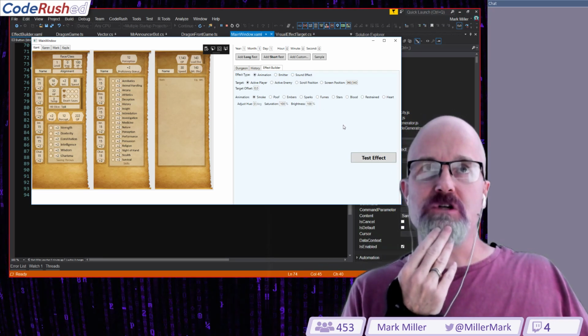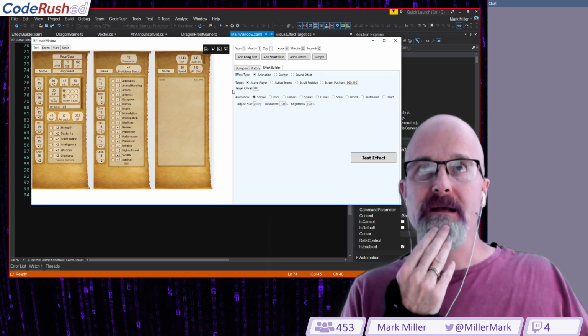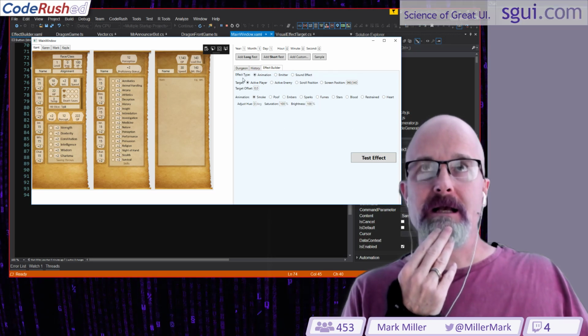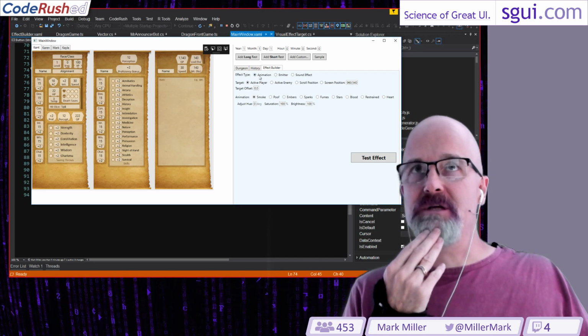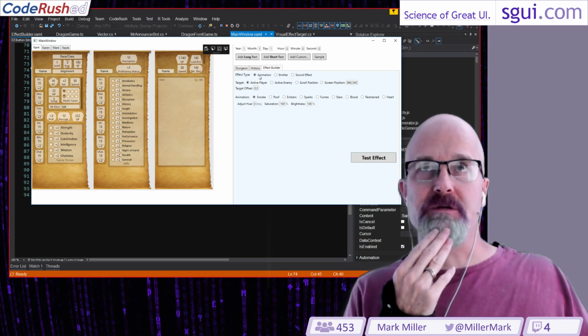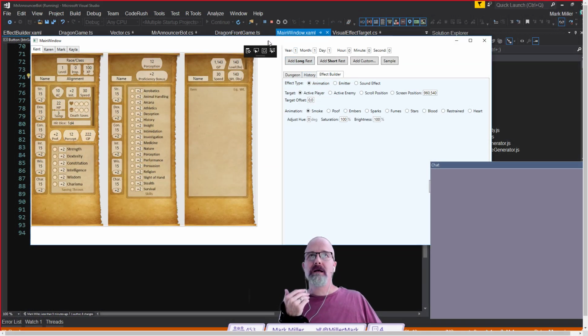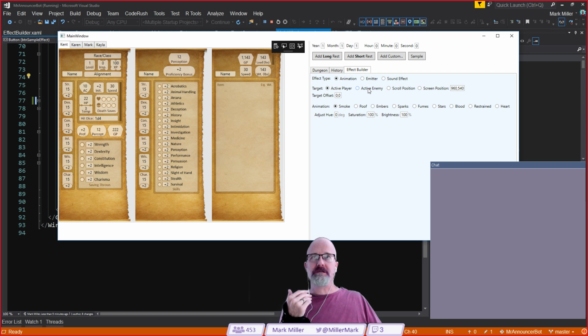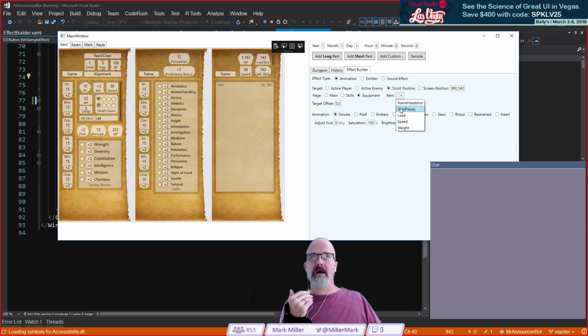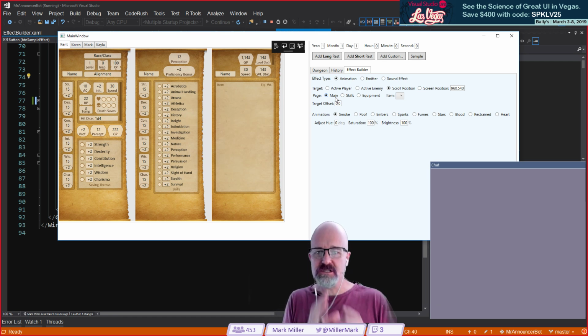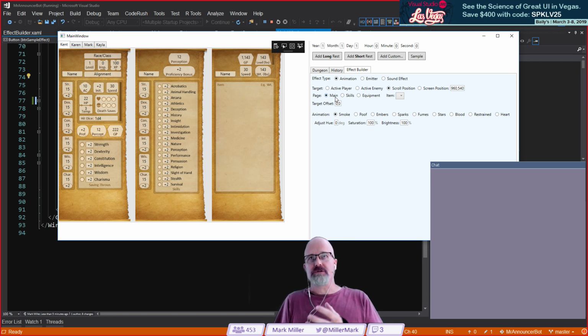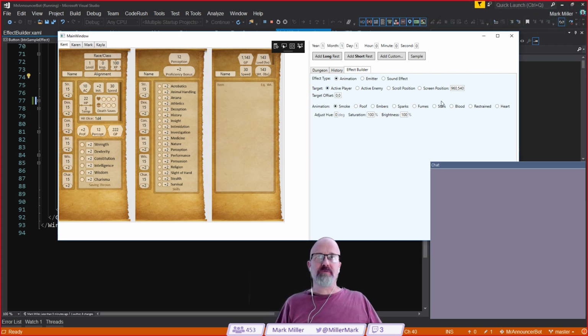What I have is a control here called an effect builder, and it's this whole control right here. I can select a particular type of effect, like, for example, an animation. Let's switch to the regular view and see if we can actually see these showing up over the stream. I can then choose what my target is: active player, active enemy, scroll position. If I was on the scroll position, I could pick a particular page on the scroll and then a particular item on it, like the gold pieces item. Then the effect would center around that particular location on the screen. So we'll just pick active player for now.